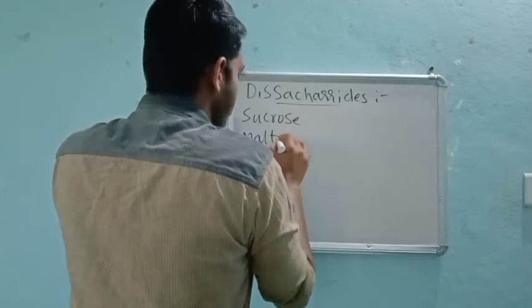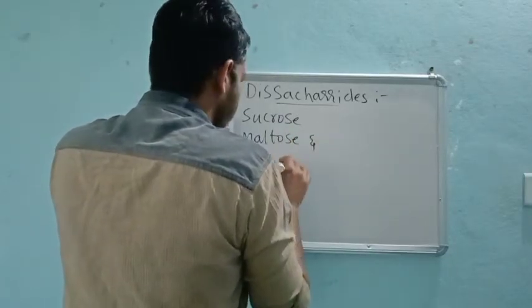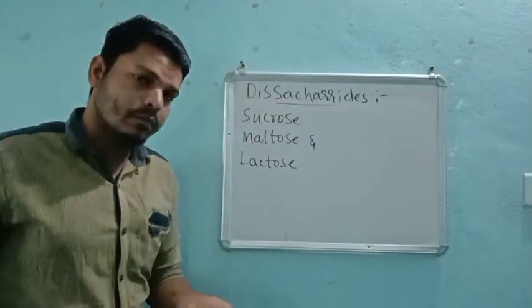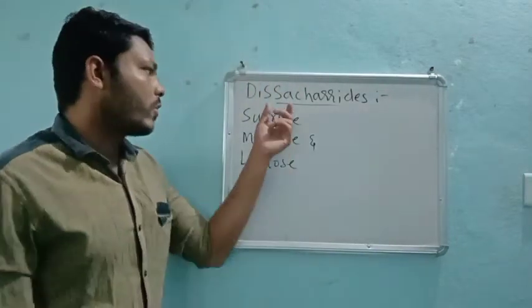These are very simple examples of disaccharides.